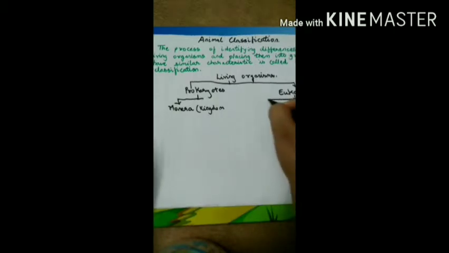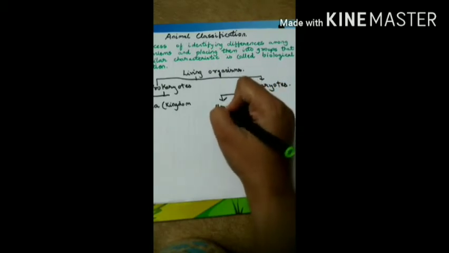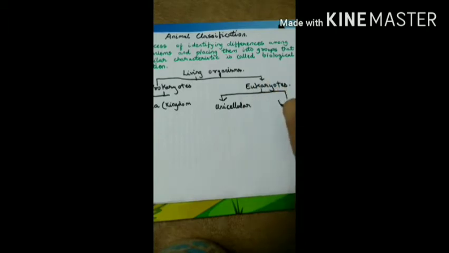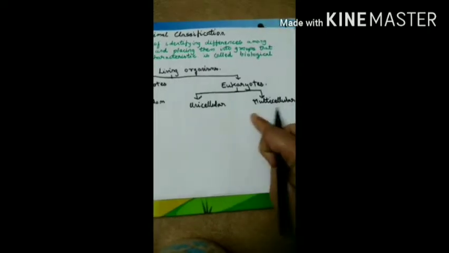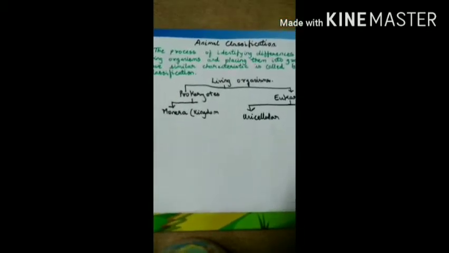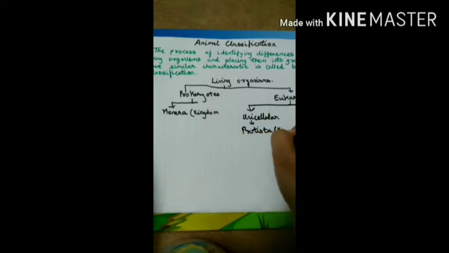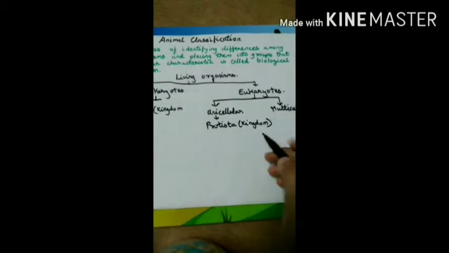And eukaryotes are divided into two types of organisms, that is unicellular and multicellular. Unicellular means single-cell organisms and multicellular means many-cell organisms. Next, unicellular organisms are divided into the kingdom Protista. This is the name of the kingdom. So I am writing down in the bracket: unicellular organisms are divided into the Protista kingdom.